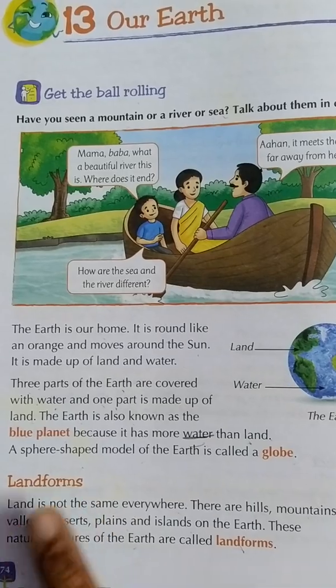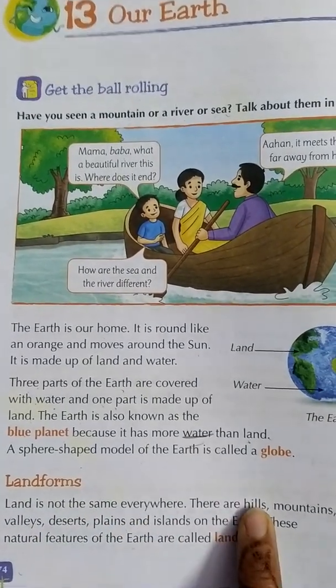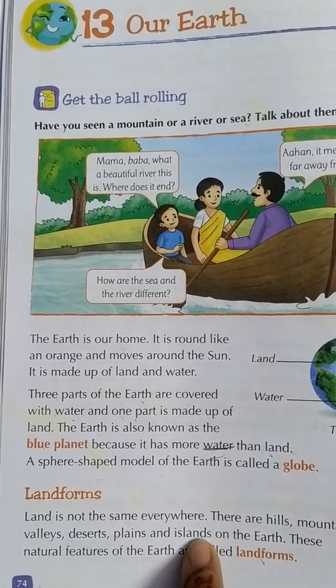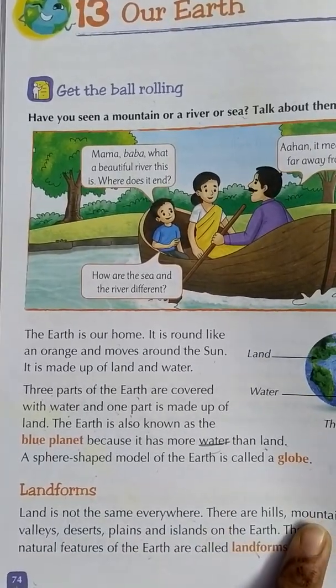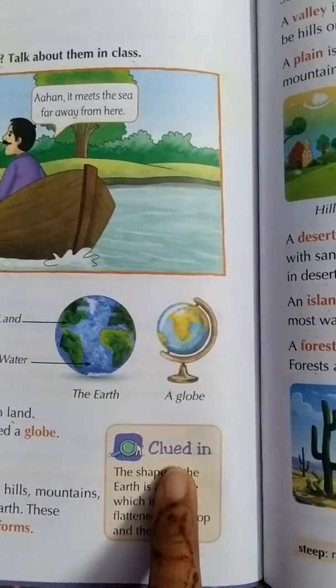In the landforms, they are telling us about the different landforms like hills, mountains, valleys, deserts, plains and islands. They all are different forms of land. I am going to explain them in more detail, but let us read this.